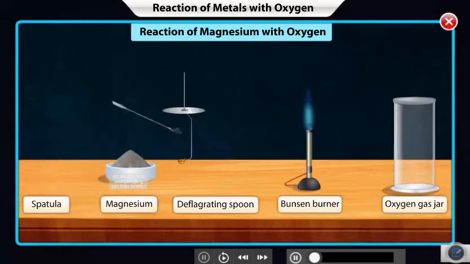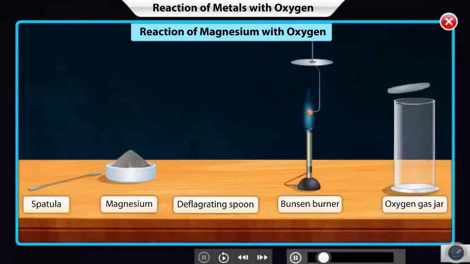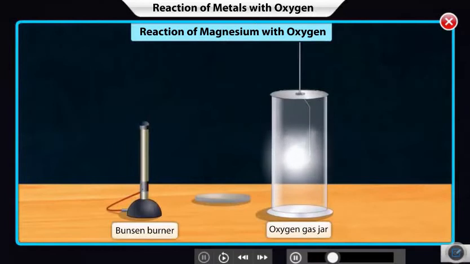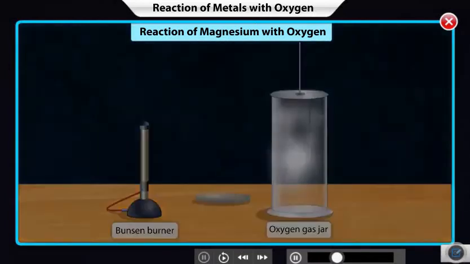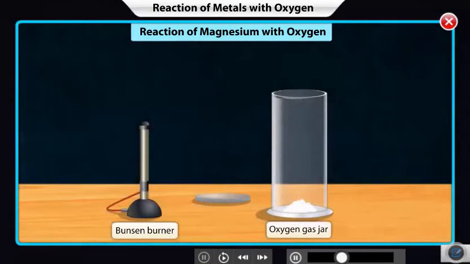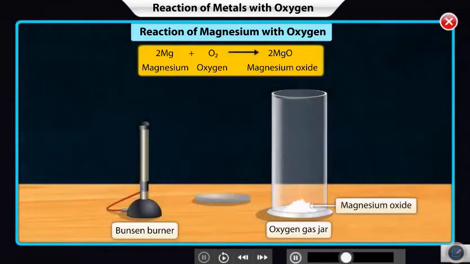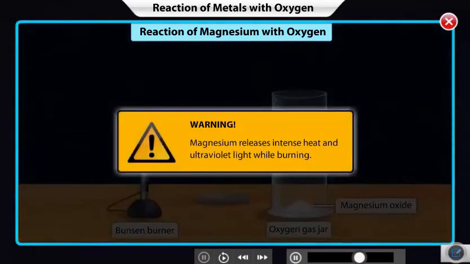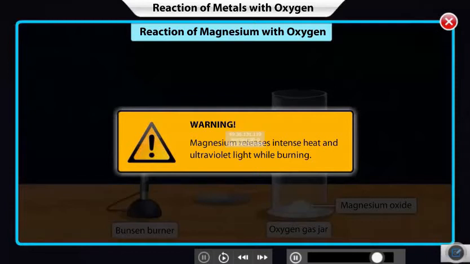When magnesium is ignited and placed in a gas jar containing oxygen, it burns rapidly, showering brilliant white sparks and releasing a lot of heat. The white ash that settles down is magnesium oxide. Magnesium burns with an intense flame, so avoid looking directly at the flame or wear safety goggles to cut off the ultraviolet light.